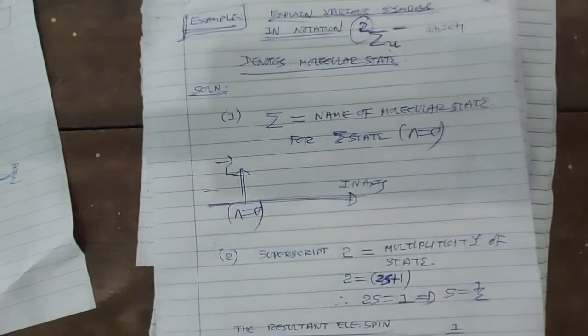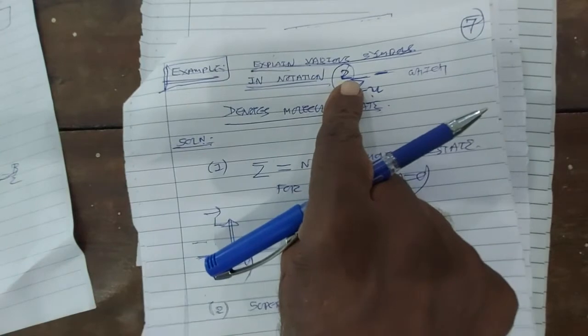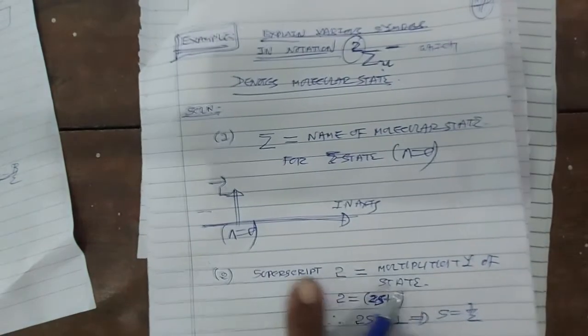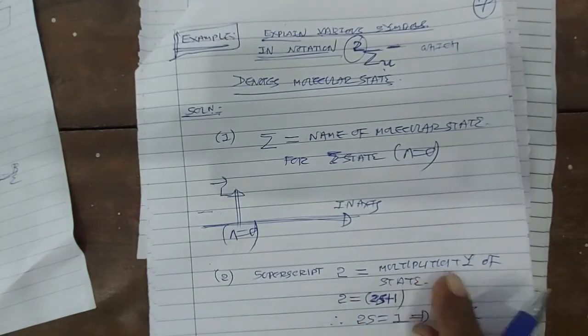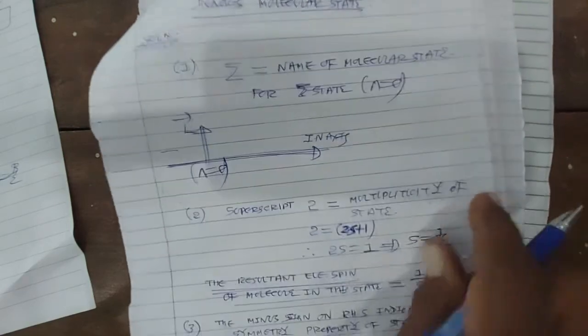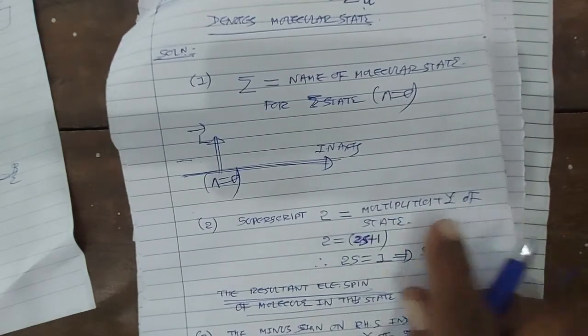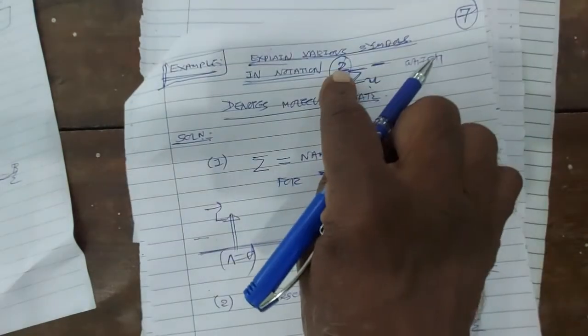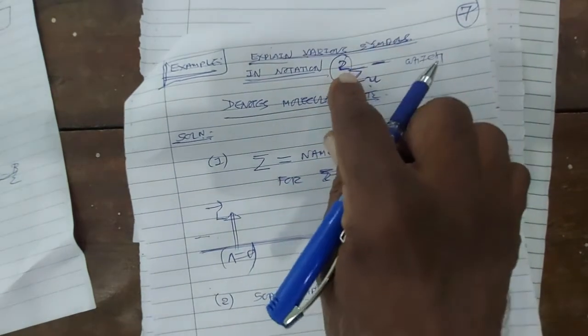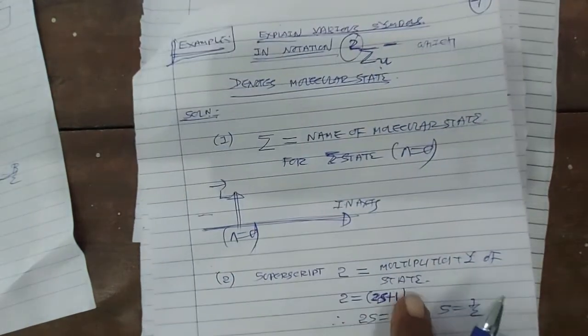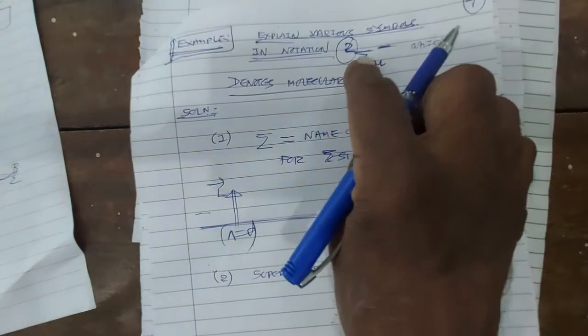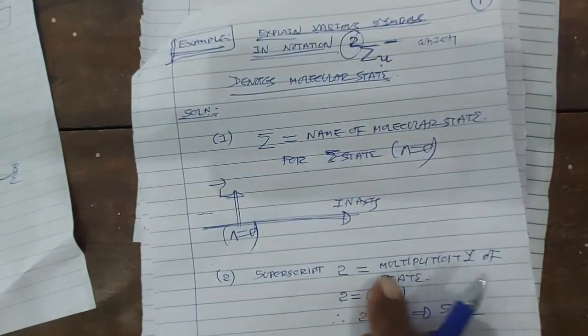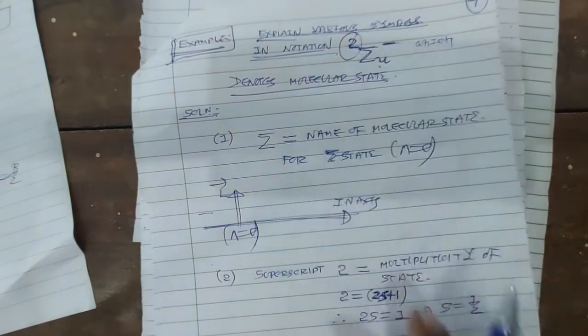Okay. So the left hand side superscript 2 represents the multiplicity of the molecular electronic state, and for sigma 2 state, the multiplicity is 2.